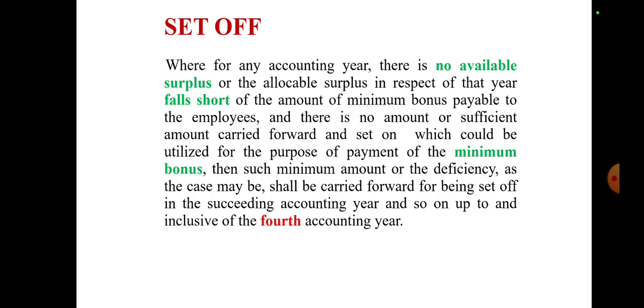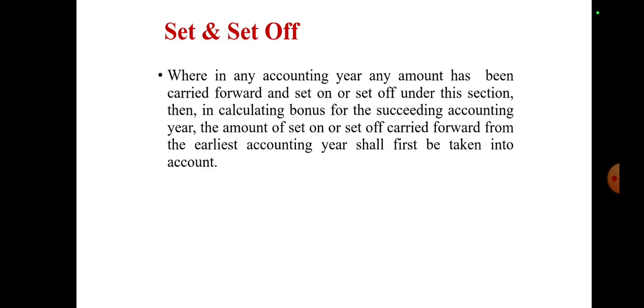And set off: where for any accounting year there is no available surplus or the allocable surplus in respect of that year falls short of the amount of minimum bonus payable to the employees, and there is no amount or sufficient amount carried forward and set on which could be utilized for the purpose of payment of the minimum bonus, then such minimum amount or the deficiency, as the case may be, shall be carried forward for being set off in the succeeding accounting year, and so on up to and inclusive of the fourth accounting year. So these are the important conditions.